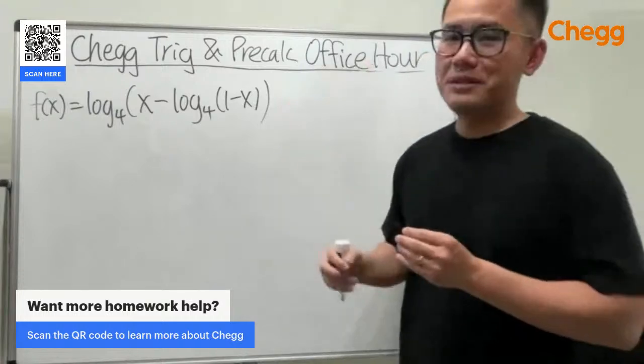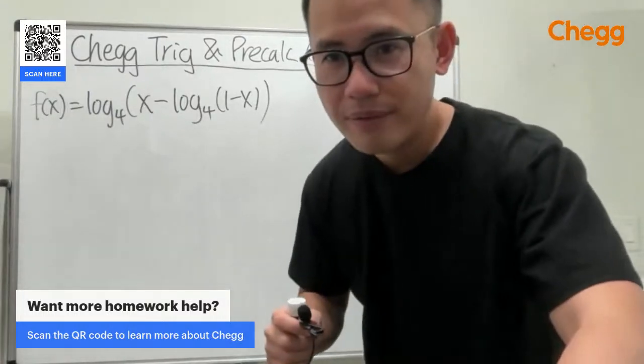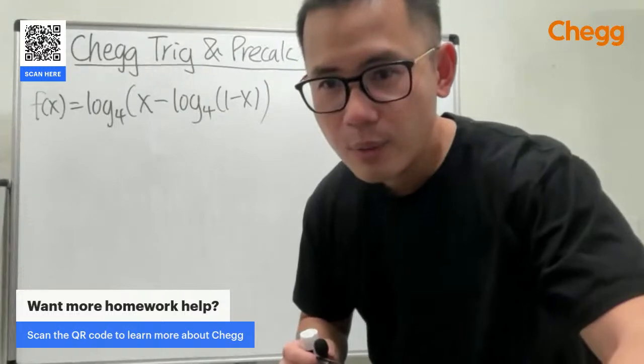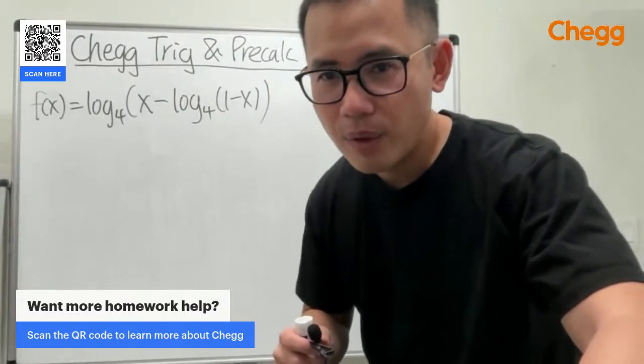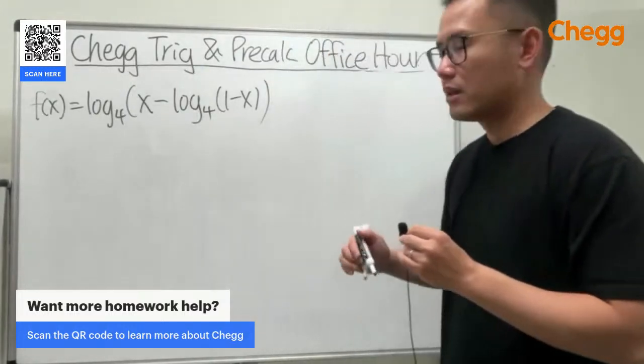So I'm going to assume this is the question that you would like me to do. Let me wait for the confirmation, and then I will do it. And the goal is to find the domain.